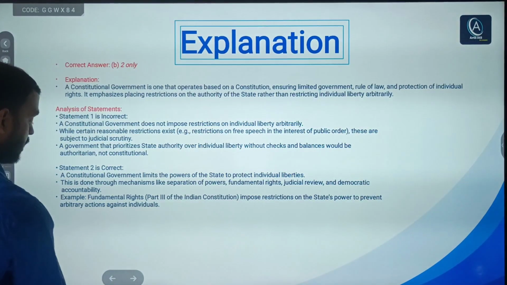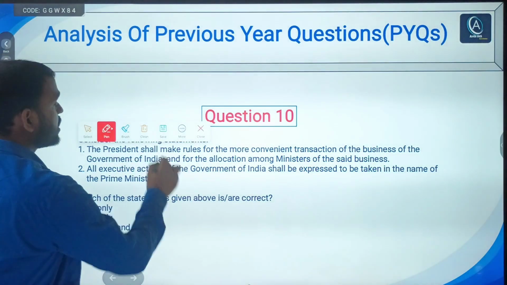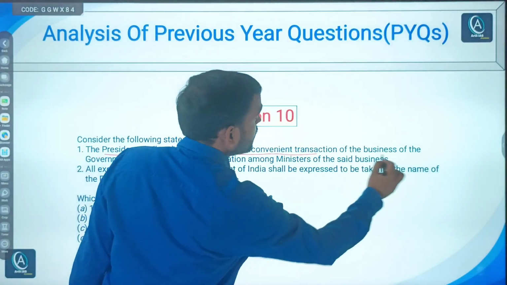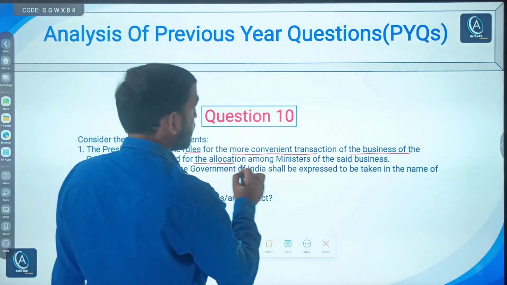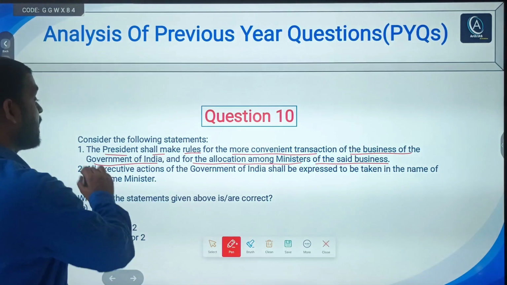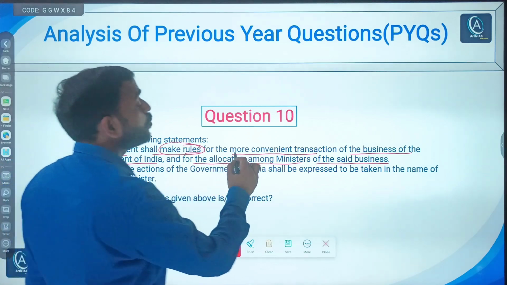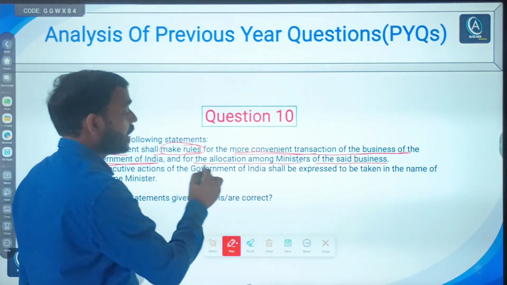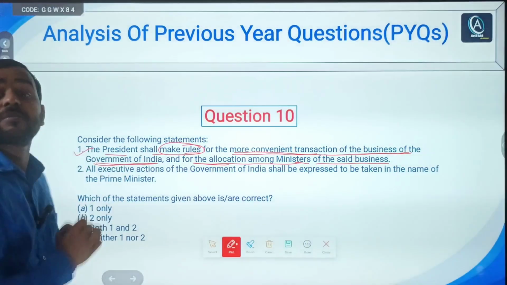Now moving towards the next question, the 10th question. It says, consider the following statements: the president shall make rules for more convenient transactions of the business of the government of India, and for the allocation among ministers of the said business. Obviously, this is done by the president. This is one of the functions of the president.